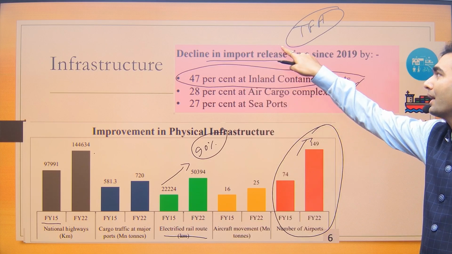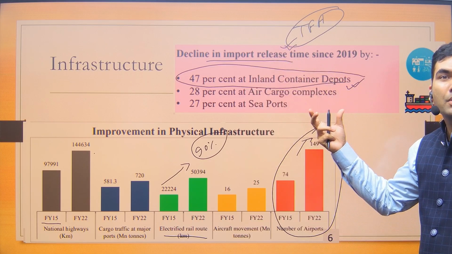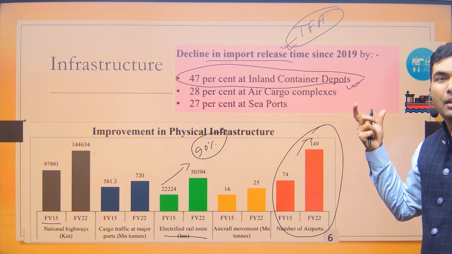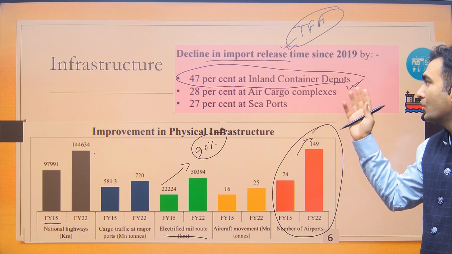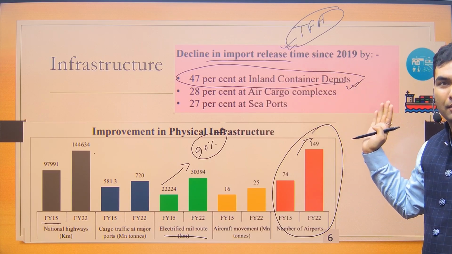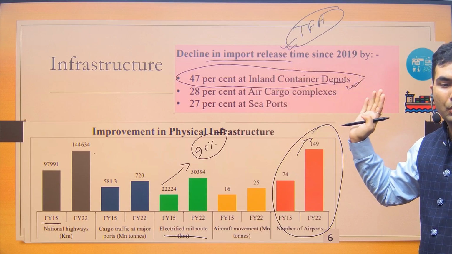As a part of that agreement also, India has made various changes in its customs norms to improve facilitation at these complexes or depots. Okay, so उसका भी outcome है ये. The import release time has reduced. This is also a good thing.